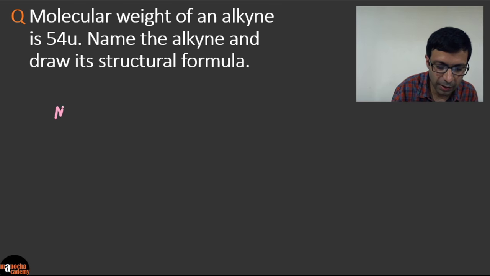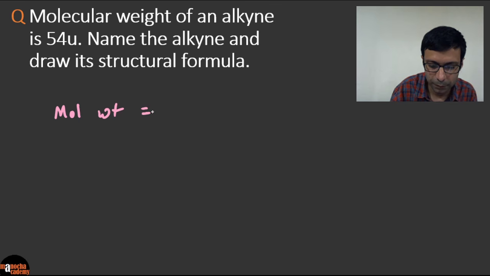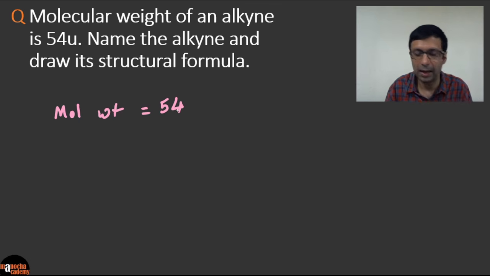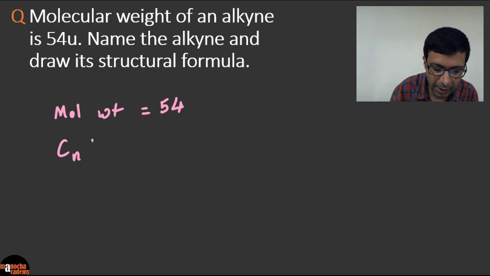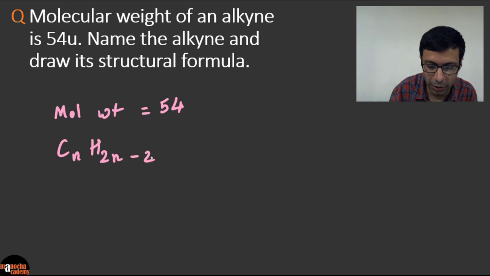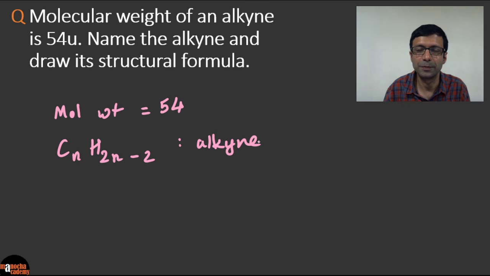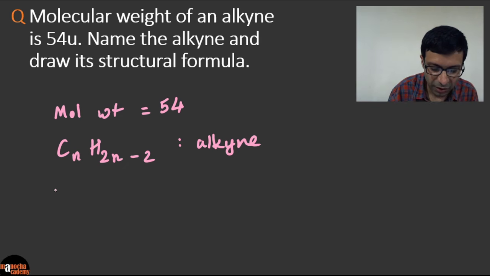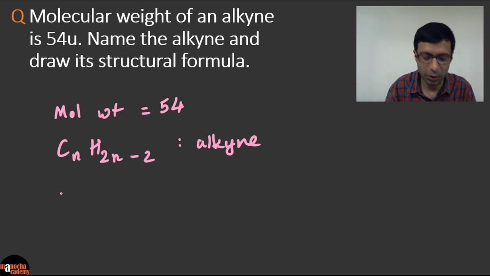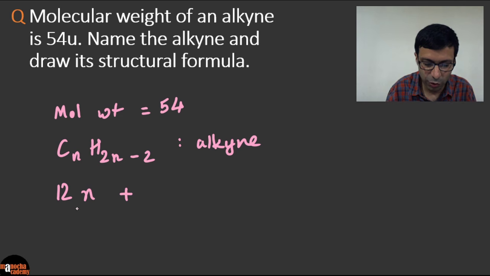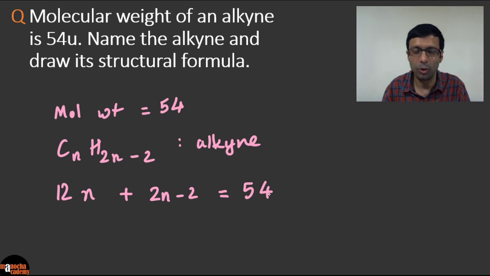The molecular weight is given as 54 u. What is the general formula for an alkyne? The general formula is CnH2n minus 2. So what is the trick to solving this one? What you need to do here is just use n in the equation. What is the mass of carbon? It's 12. So 12 times n plus hydrogen has an atomic mass of 1, so 2n minus 2 of those. These add up to give you 54. So let's go ahead and solve that.